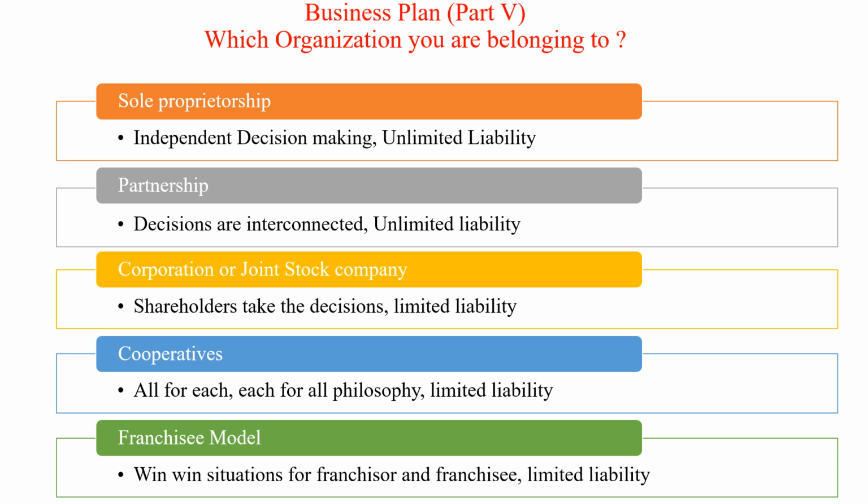Unlimited liability means suppose you face bankruptcy, or the sudden death of the person who is handling the business, complete liability will go against your business. It means you become bankrupt.